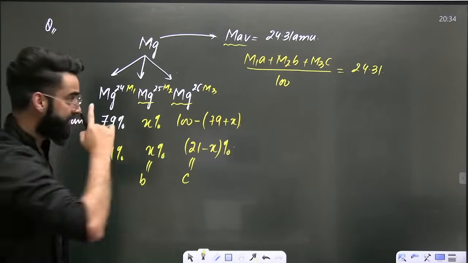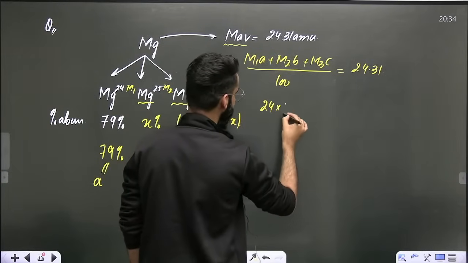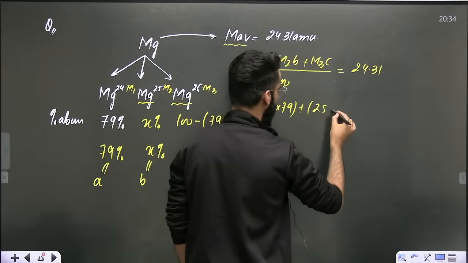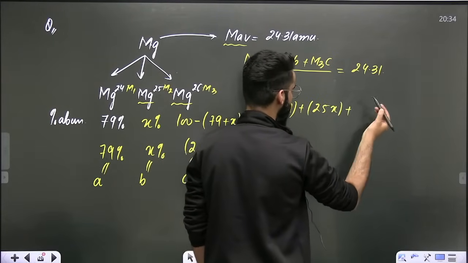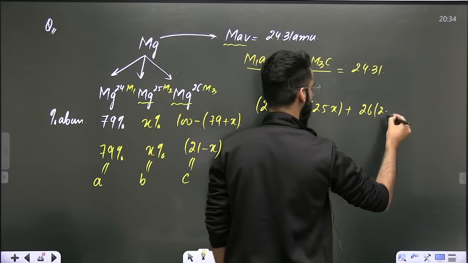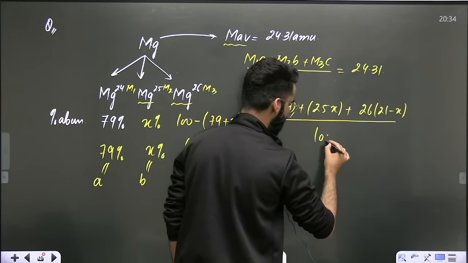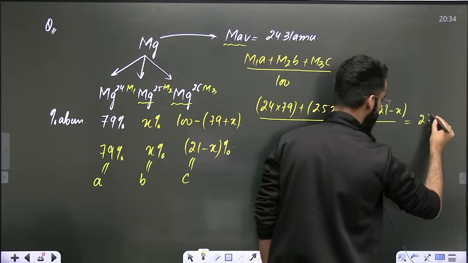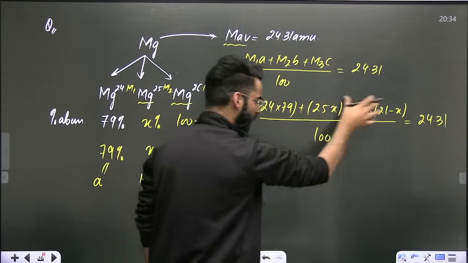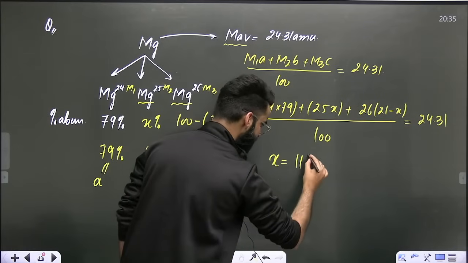Now, dear students, M1 value is 24. A value is 79. M2 value is 25. B value is X. M3 value is 26. C value is 21 minus X. Divided by A plus B plus C, that's 100, is equal to 24.31. When you solve this expression, you have just one equation containing one unknown, so you'll get the value of X as 11.